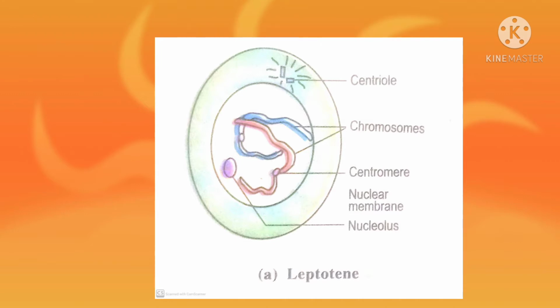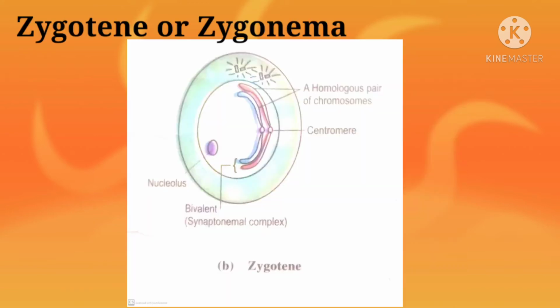During this stage, the chromatin network condenses and resolves into long and thin thread-like chromosomes. Each chromosome consists of 2 chromatids but appears as a single thread. Now next, zygotene or zygonema.